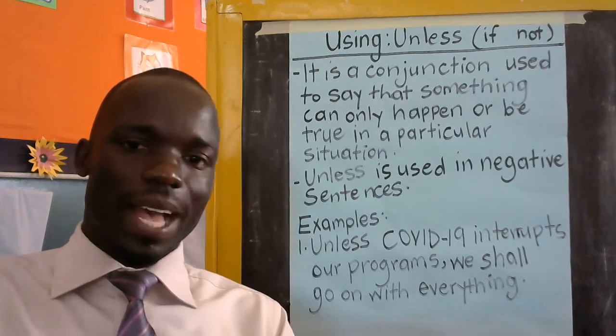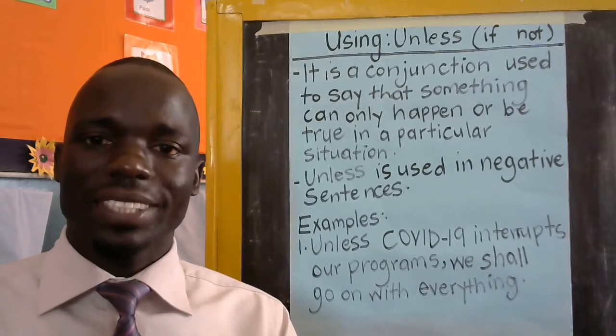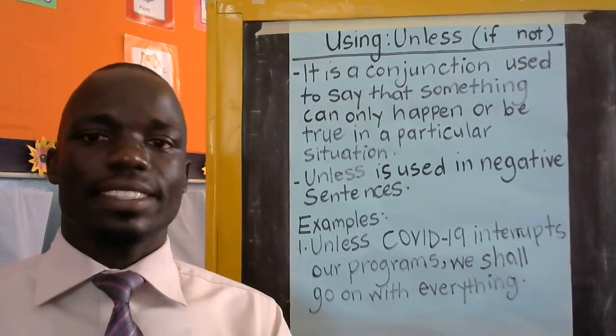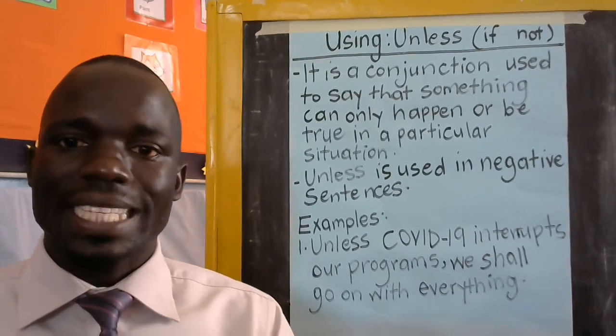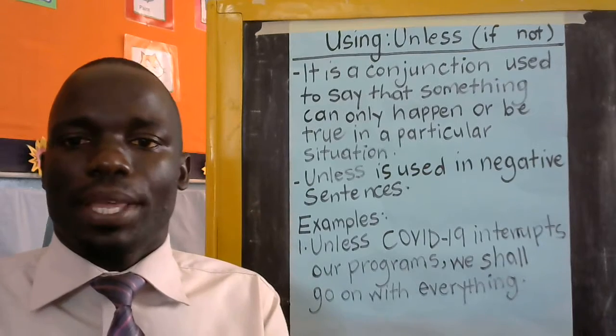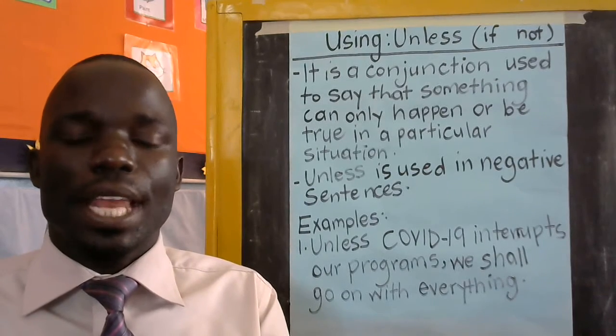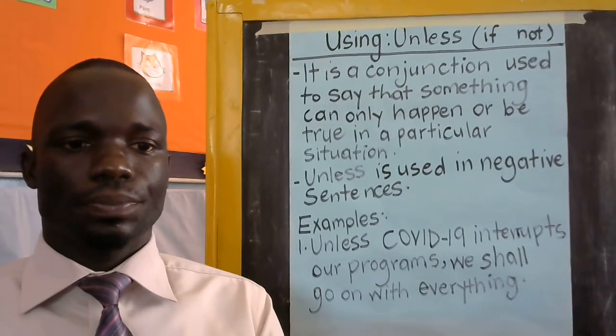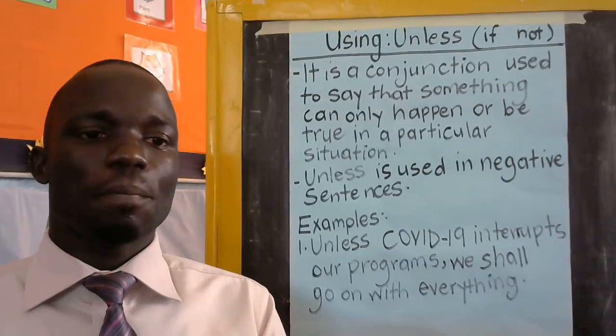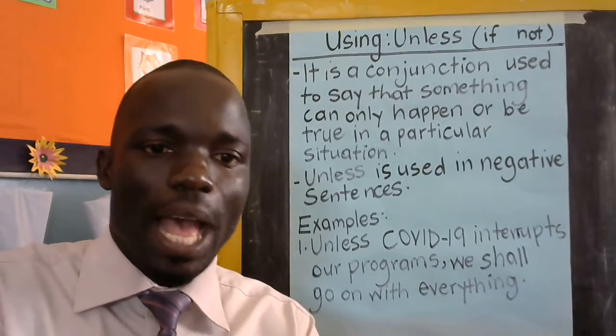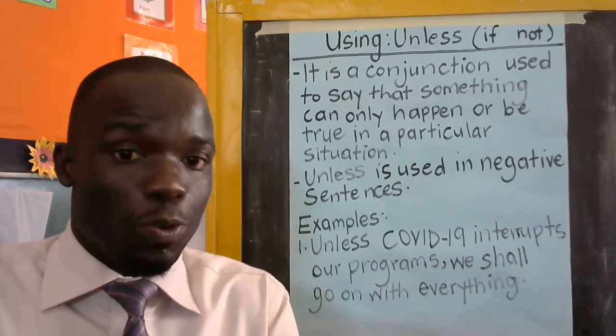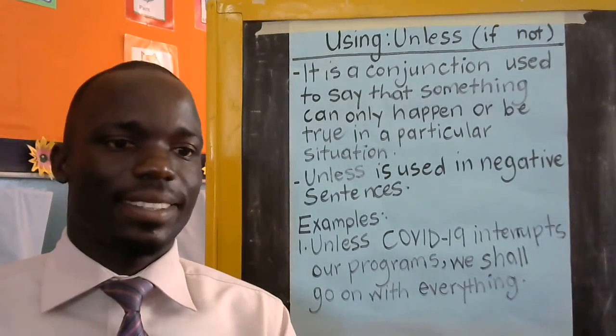So it takes us back to our definition that says that unless is a conjunction used to say that something can only happen or be true in a particular situation. So passing can only happen when the situation of working hard is in place. That is it.